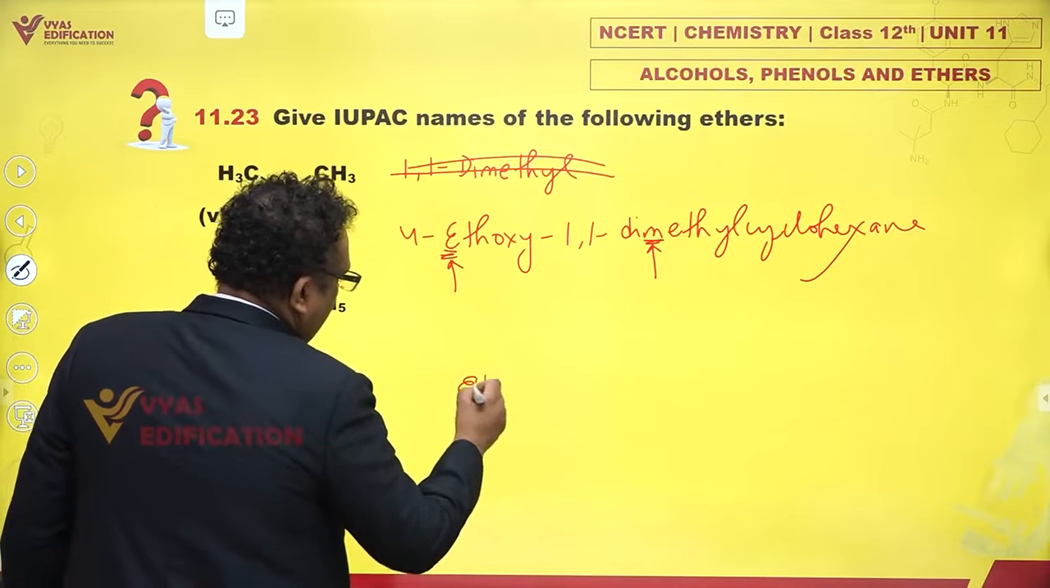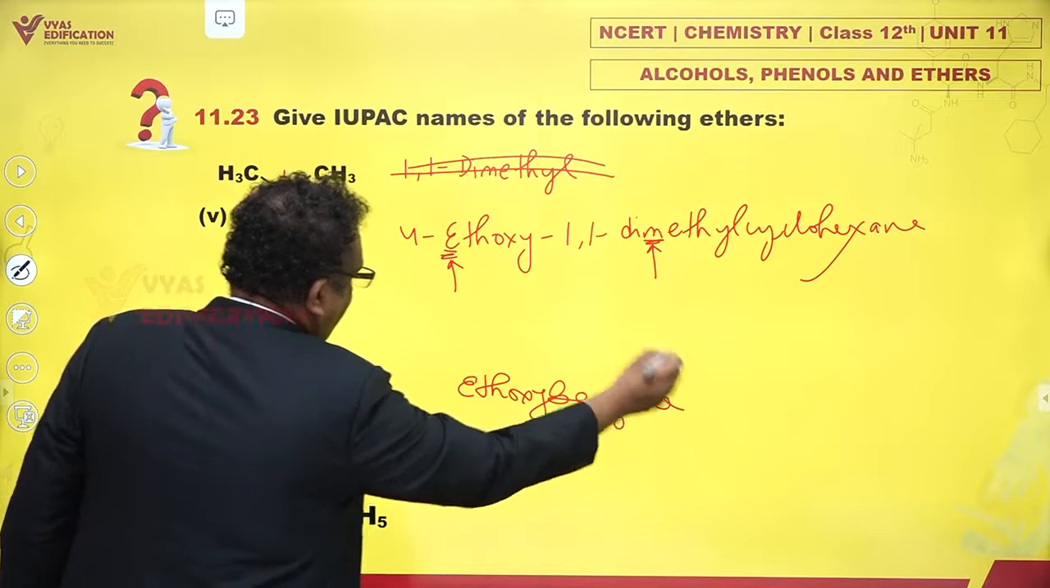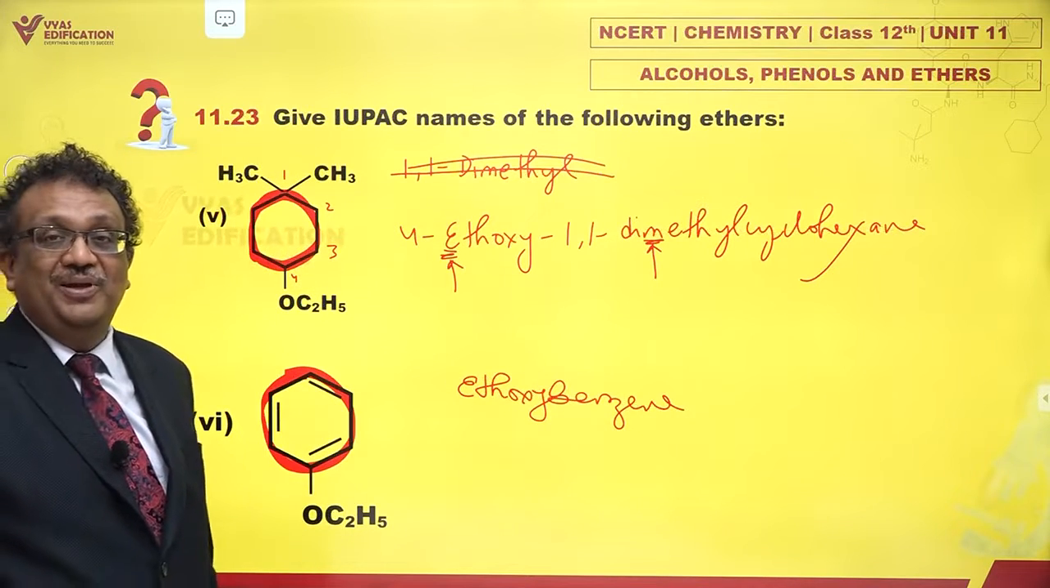Ethoxybenzene. The parent chain is benzene, so this is simply ethoxybenzene.